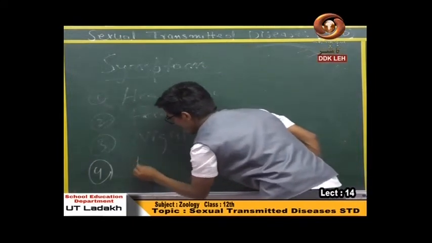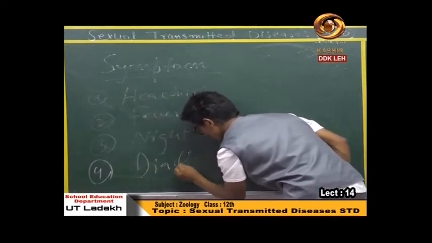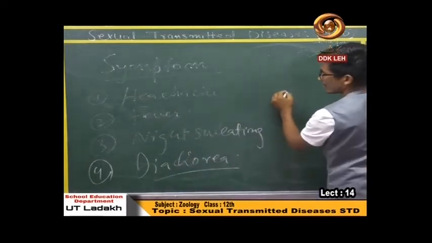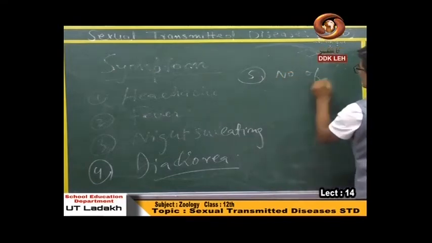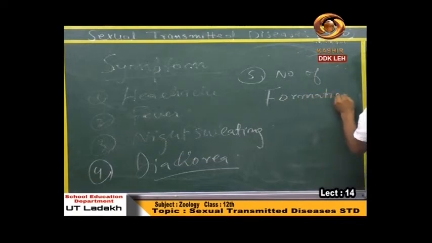Fourth, diarrhea. And fifth is no formation of B and T cells.